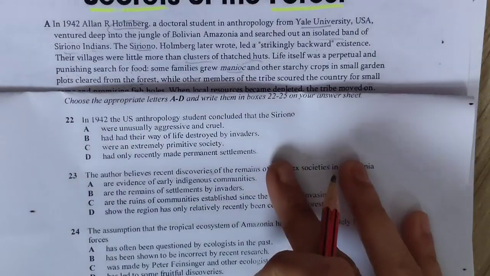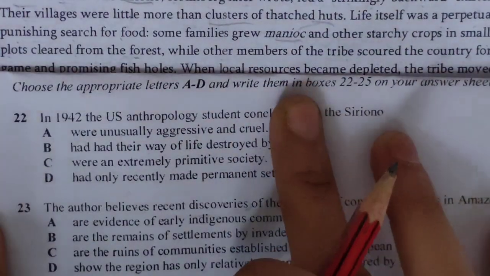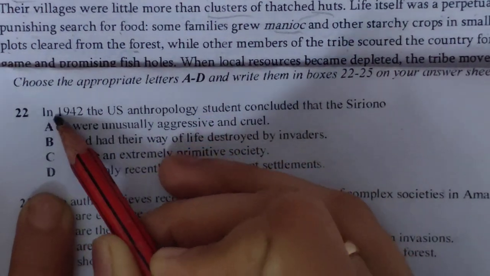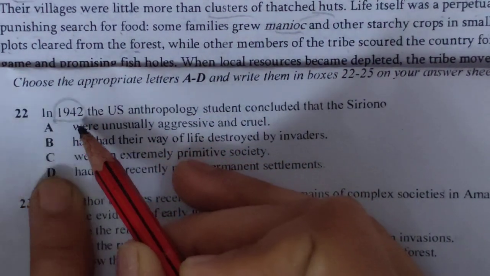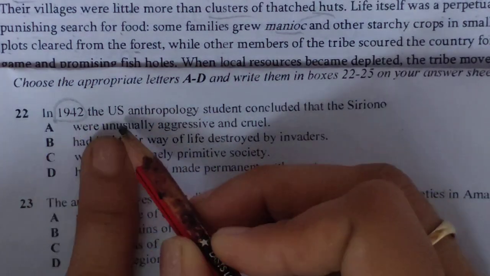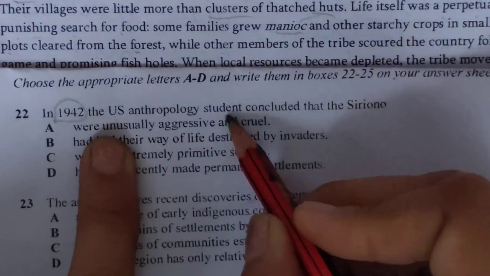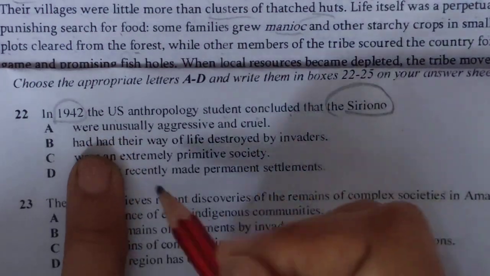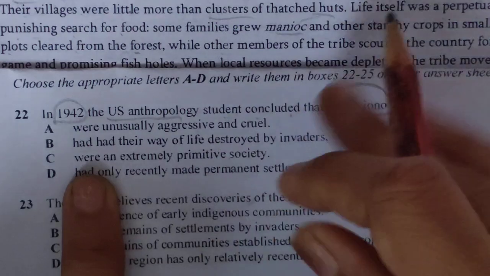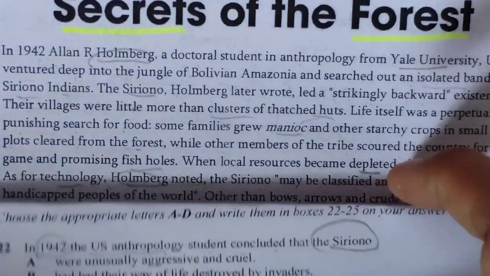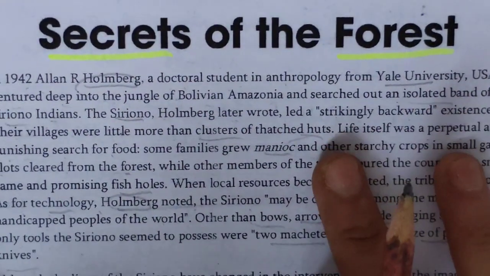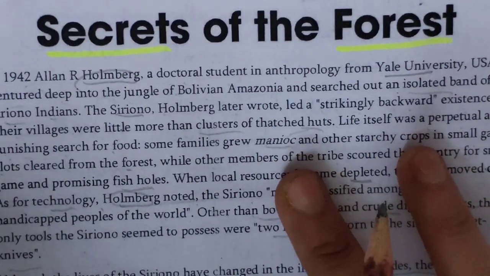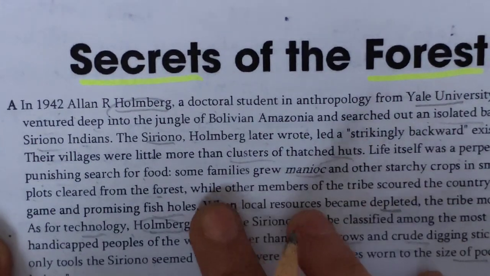I will show it to you. So this is the question. You can see this easily. In 1942, this is the word that will take us to the location. The US anthropology student concluded at Sereno. Okay, as I have already done this reading in the previous video, but I have left these questions just for this video. Okay, let's read it one by one.